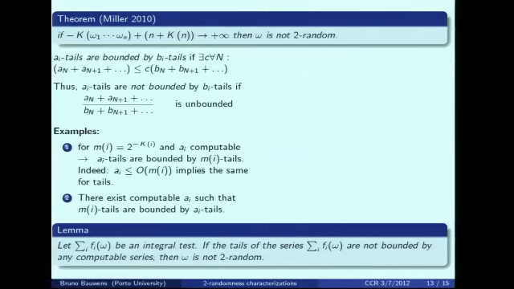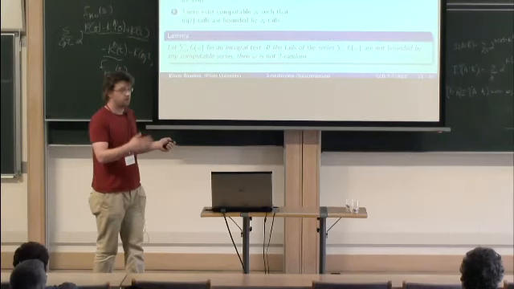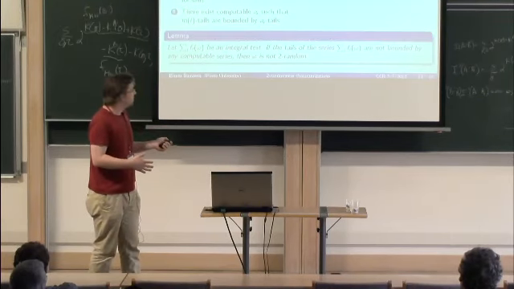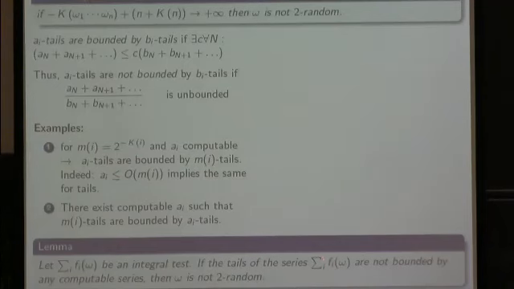So then there is the main lemma. So we work with an integral test, and we can write this as a sum of basic functions. And if for some fixed omega the basic functions have bigger tails than any computable series, then omega is not two random.